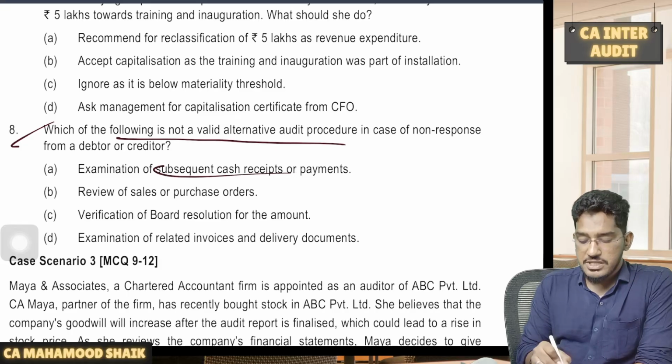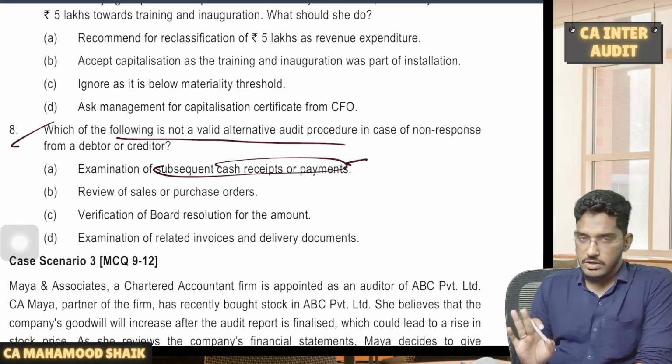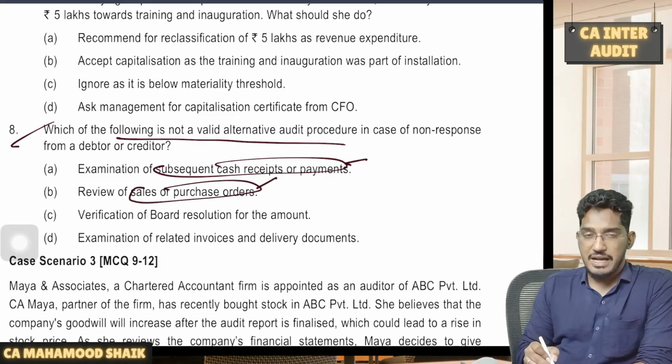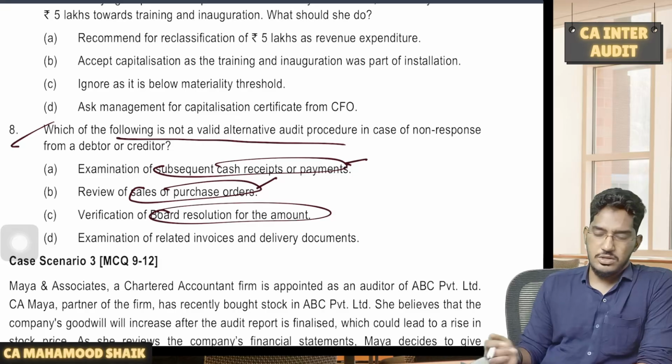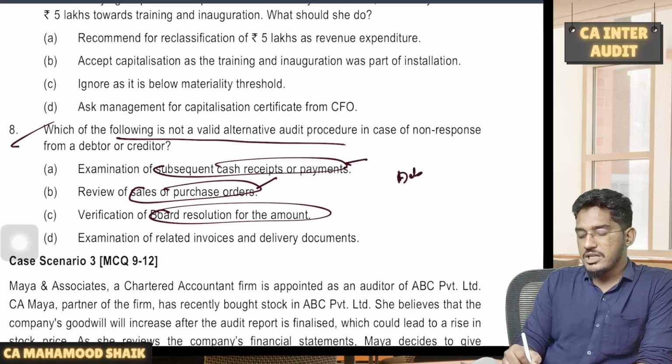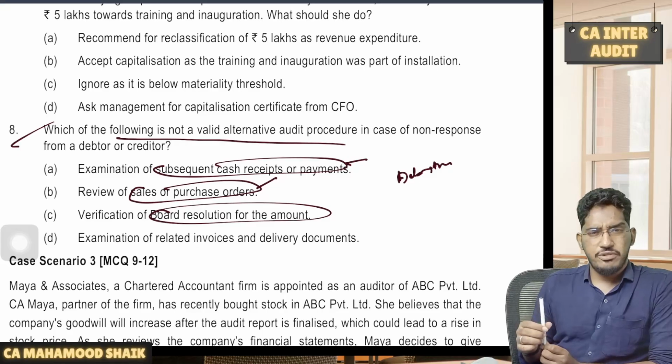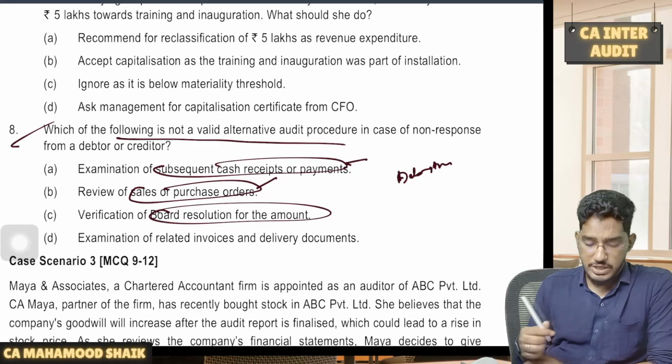Examination of subsequent cash receipts and payments. Yes, this is a valid alternative audit procedure. Review of sales or purchase orders. Yes, this is also a valid alternative audit procedure. Board resolution for the amount. What to do with the board resolution? The amount of debtors and creditors will be recorded on the basis of transactions. If the board passes a resolution, will it be enough? No, they should be supported by supporting documents.